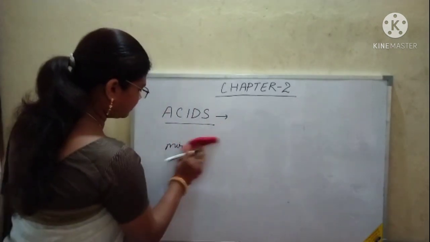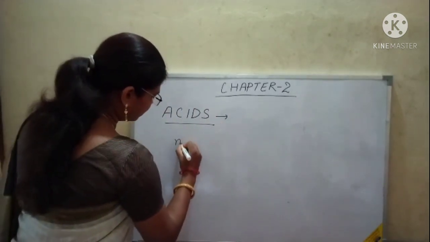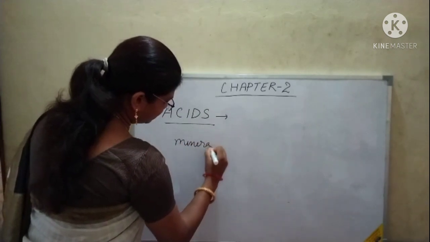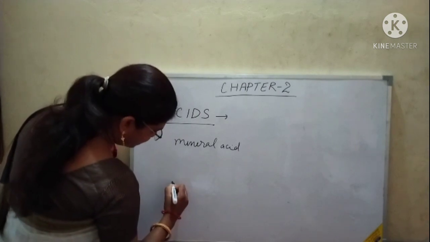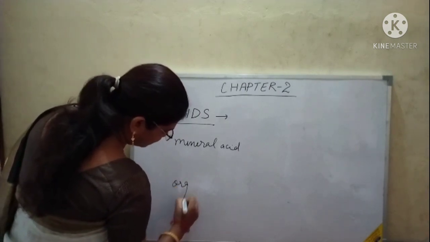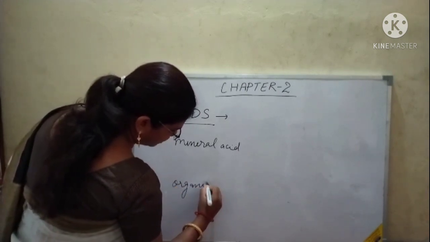So we can divide acid into these two categories. The first category is mineral acid or organic acid. The second category, the acid is a strong acid or the acid is a weak acid.